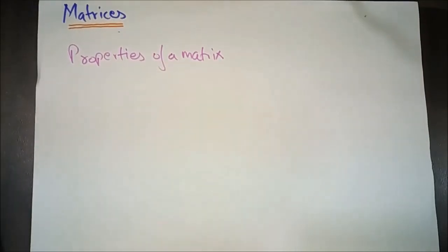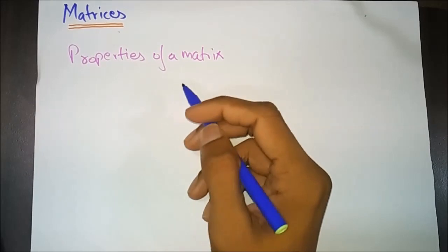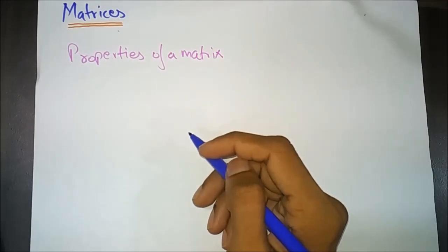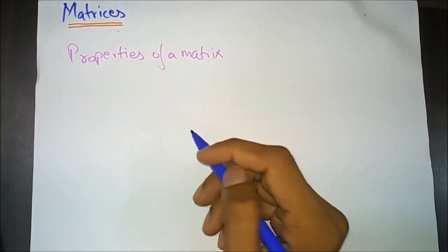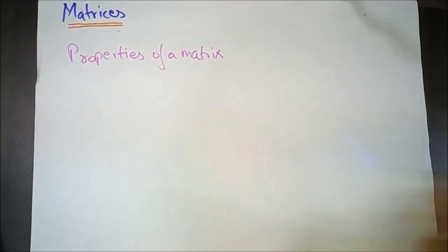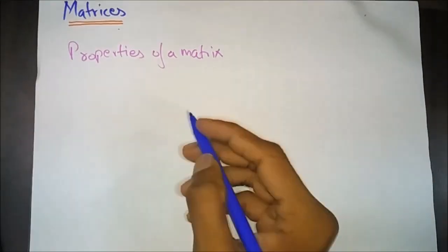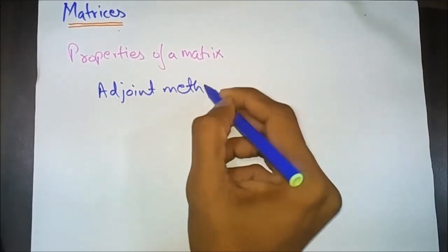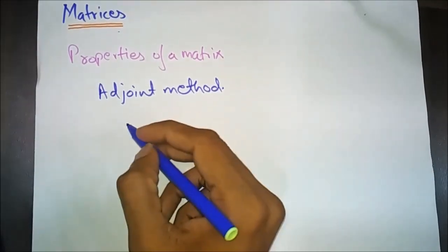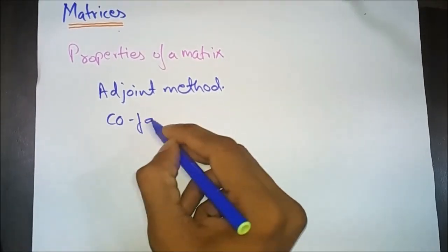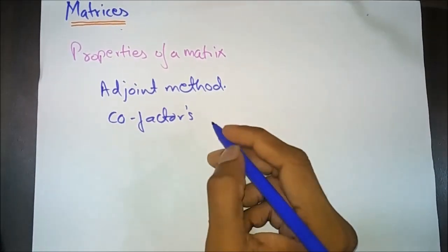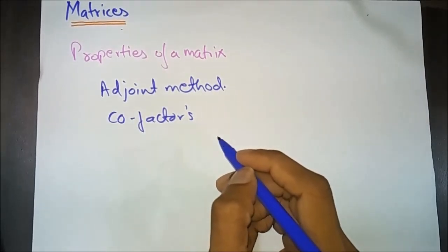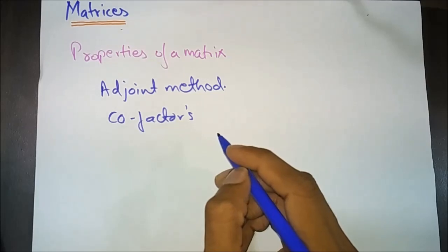In matrices, study all the properties of matrices like skew symmetric, transpose, determinant, zero matrix, unity matrix, etc. This will be useful for understanding the questions in the examination. Also, the adjoint method to find the cofactors are important topics in this chapter, which can most probably be asked in the examination.